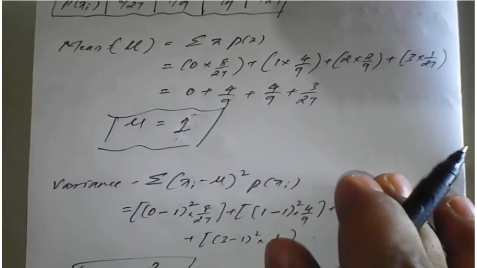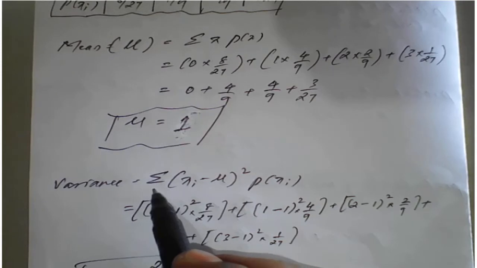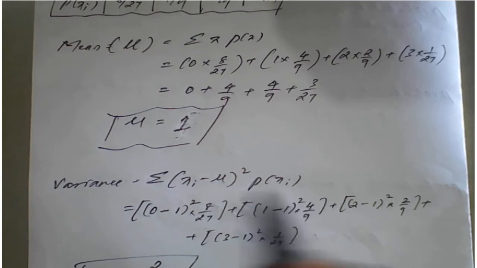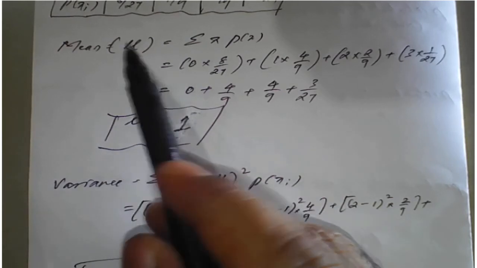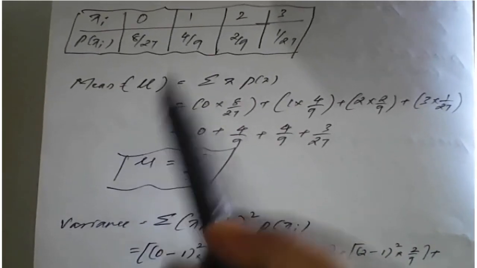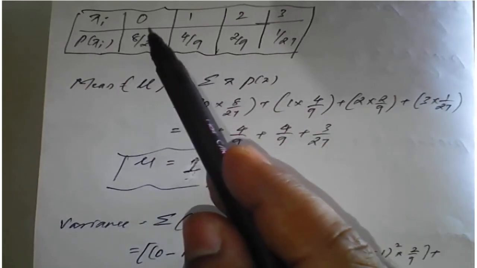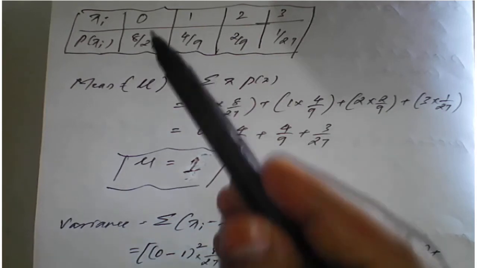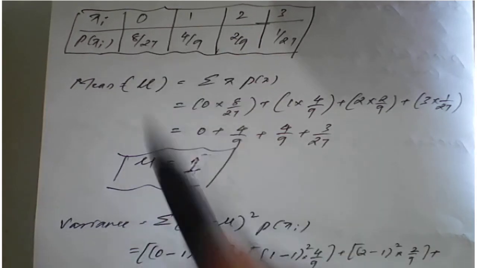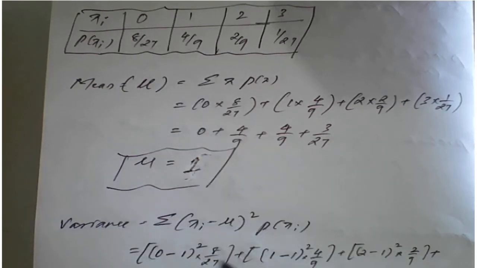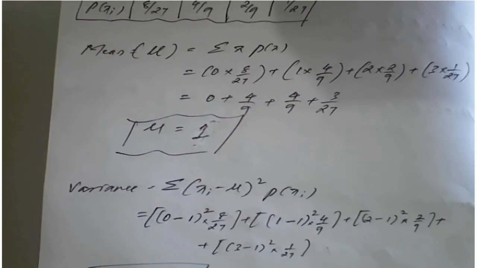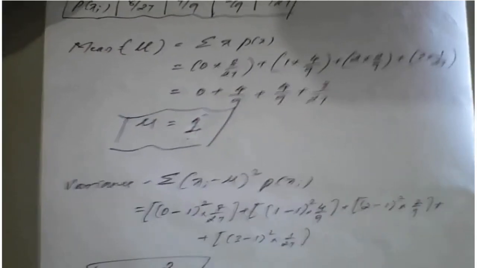Now the variance is given by the summation of xi minus mu whole square times p of x. We have to start again with the table. That is, x value is 0, into 0 minus mu, that is 1, whole square, into 8 by 27. So we have to take our x value, mu value and p of x value and write it. If you write it for each data, we will get this result, and the variance will be 2 by 3 on simplification.